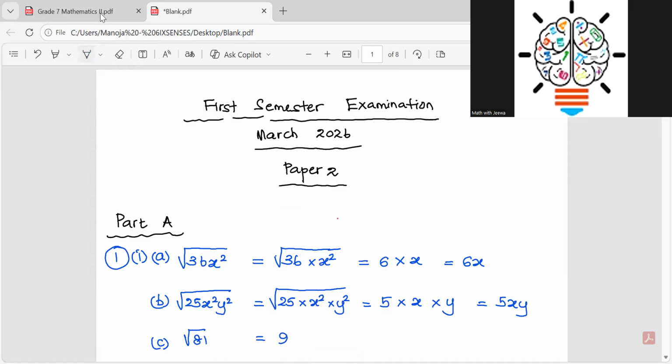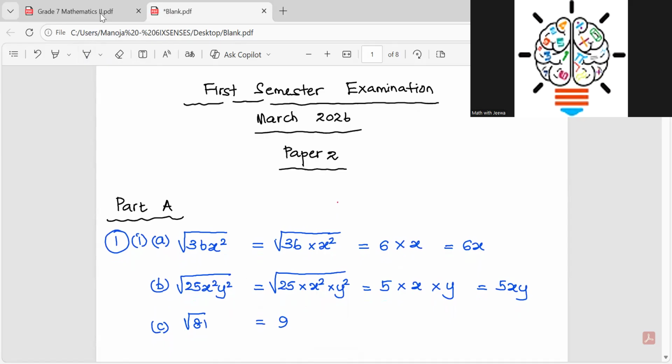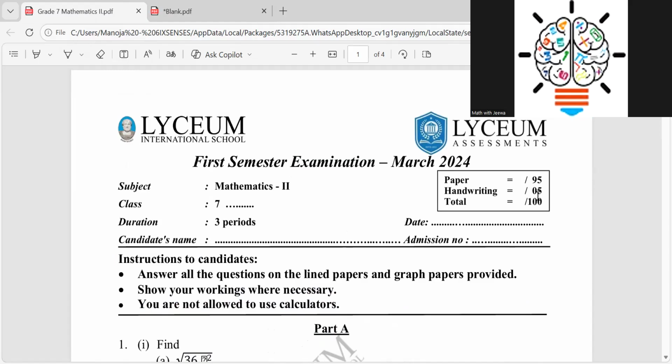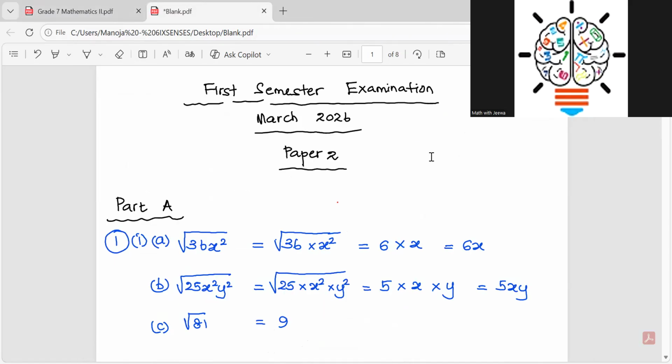Okay, so just see how I have started my paper. Now, when you submit this kind of answer script, children, just imagine what kind of impression your teacher gets: okay, this child has done this neatly, everything is very neat, right? And then you can easily get the handwriting 5 marks, right? Because you get the 5 marks, this is how you want to start writing the answer. So then I'm moving on, right?